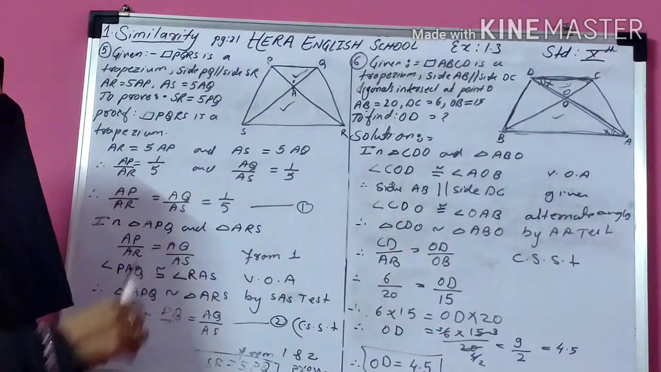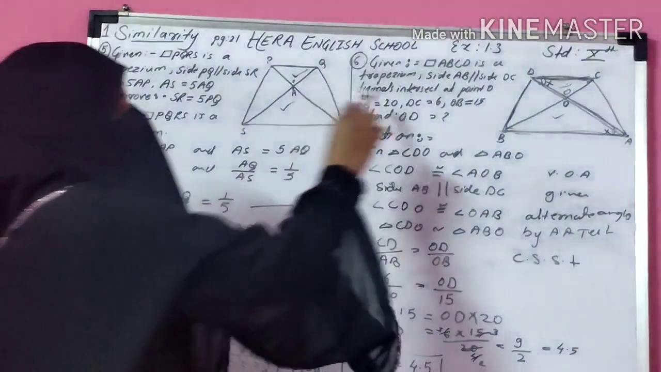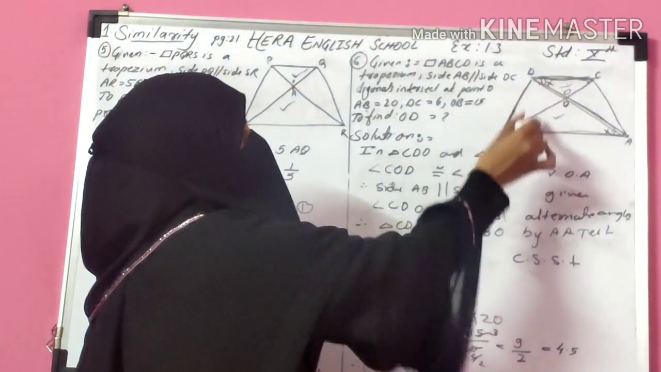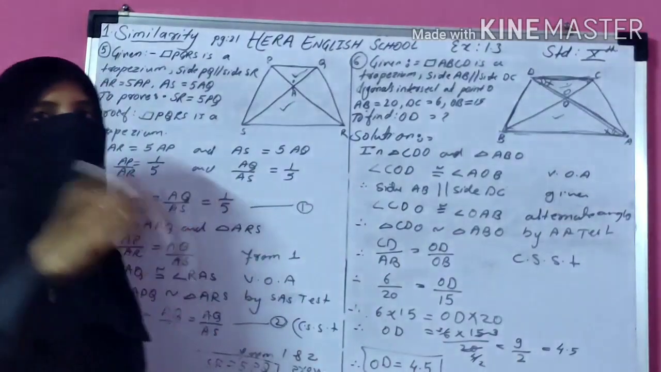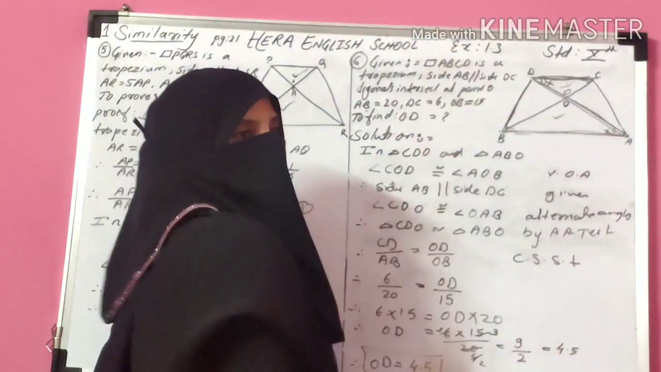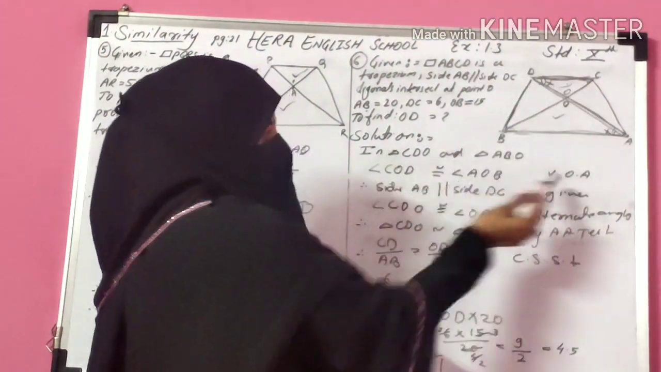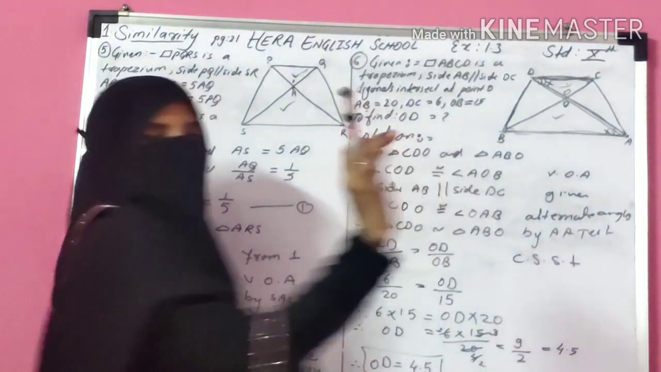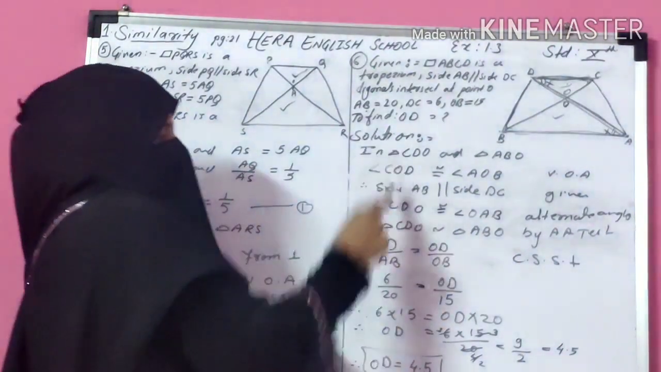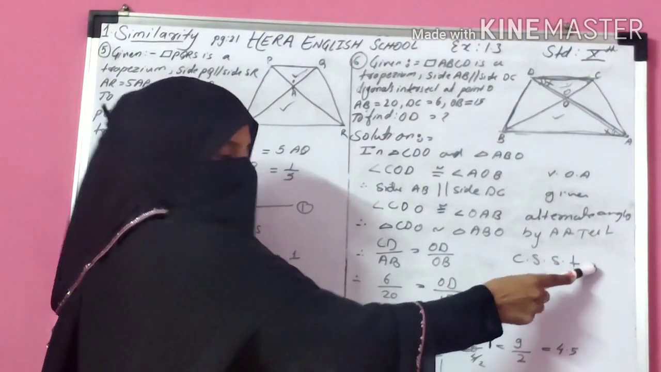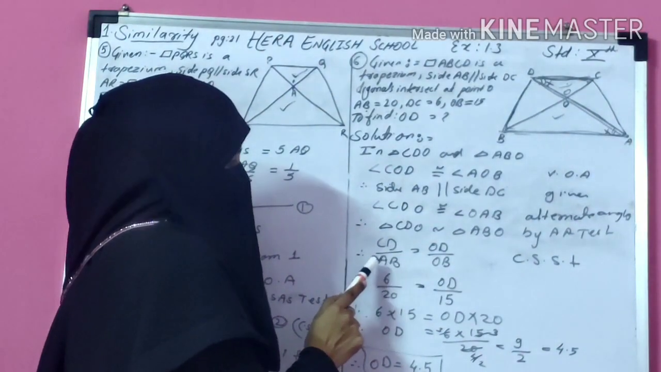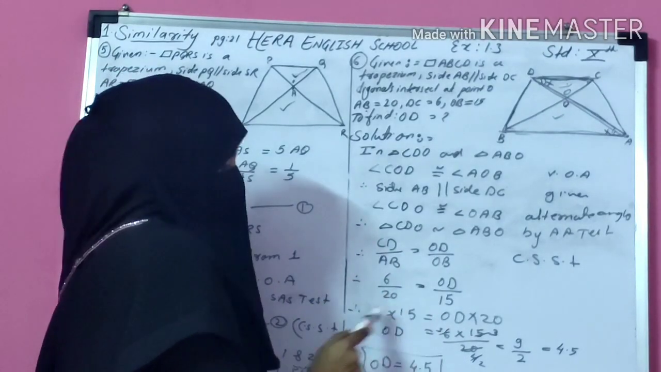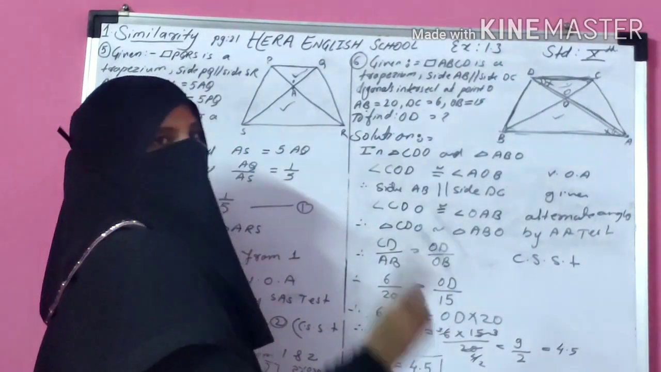Again I am repeating. First of all, I observed that the question is about these two triangles and the corresponding sides. So first of all, to apply the corresponding sides, you have to prove these two triangles are similar. One is the vertically opposite angle, one is the alternate angle. So these two triangles are similar by AA test. If the triangles are similar, then corresponding sides are in proportion. Out of 3 corresponding sides, I require only these two, so I select these two ratios. Now substitute the values, cross multiply, and you get the OD value 4.5.